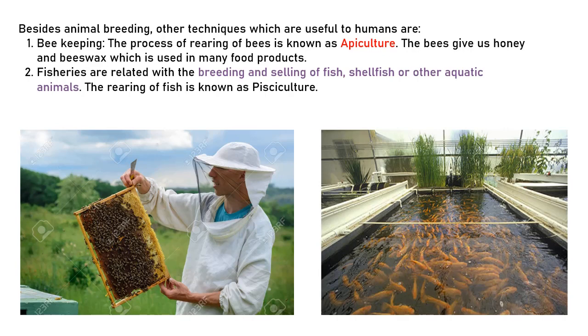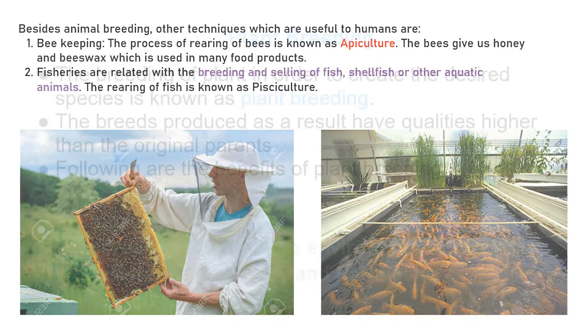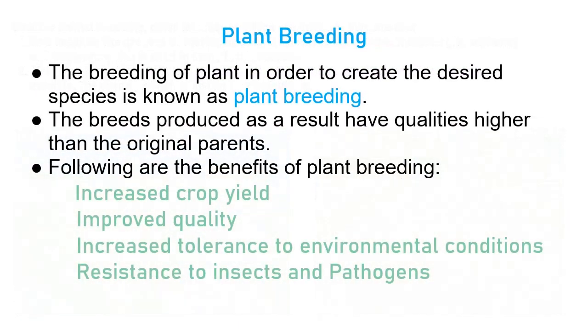All these animals, when they live in co-harmony with the humans, are capable of providing many food products which are used by the humans or by the animals themselves. We talked about how animals are important to humans and how their products are used by the humans. Now we will be talking about plants and how they can be useful for the human beings.